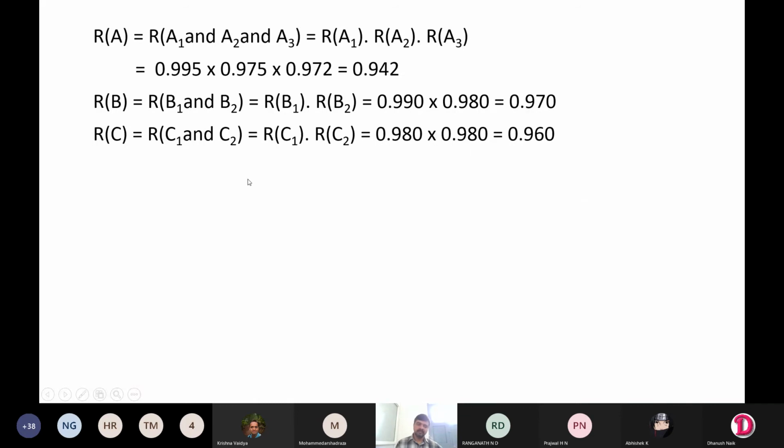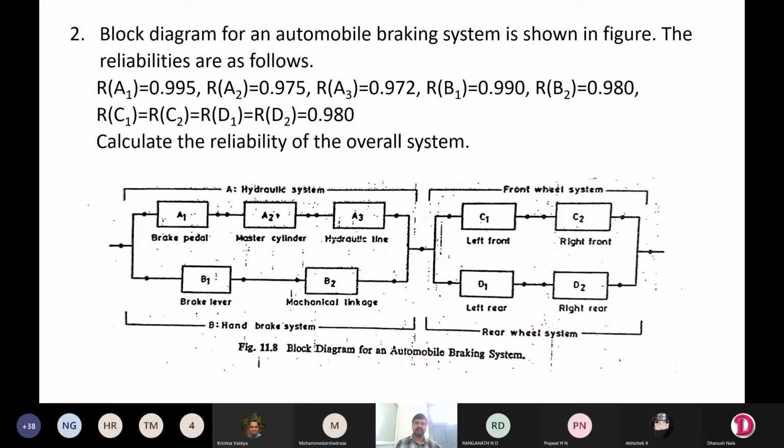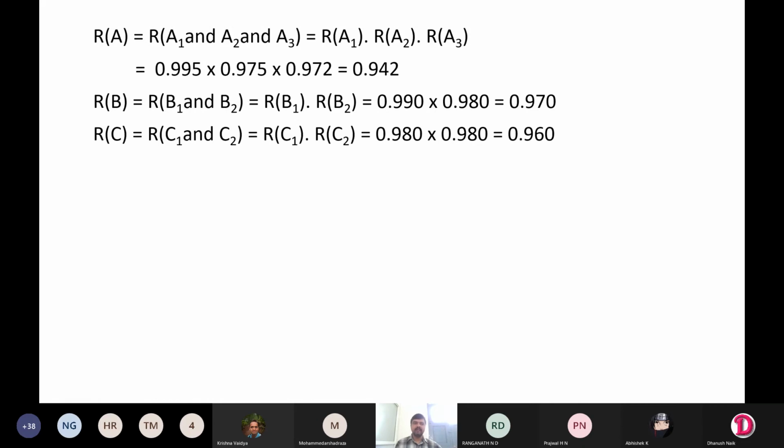Similarly, the front wheel system also has two parts in series, and you will get this value. For the rear wheel, if you look at the values, R of C1 is equal to R of C2 is equal to R of D1, D2. All these values are the same, which is given in the problem itself. Because of that, the reliability of D1 and D2 is the same value as C1 and C2.